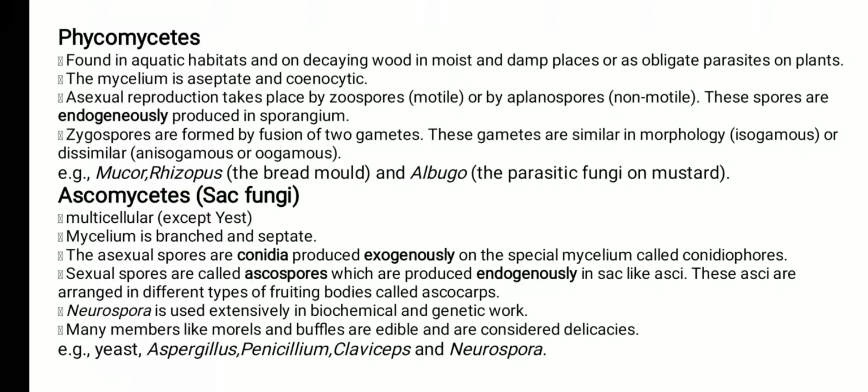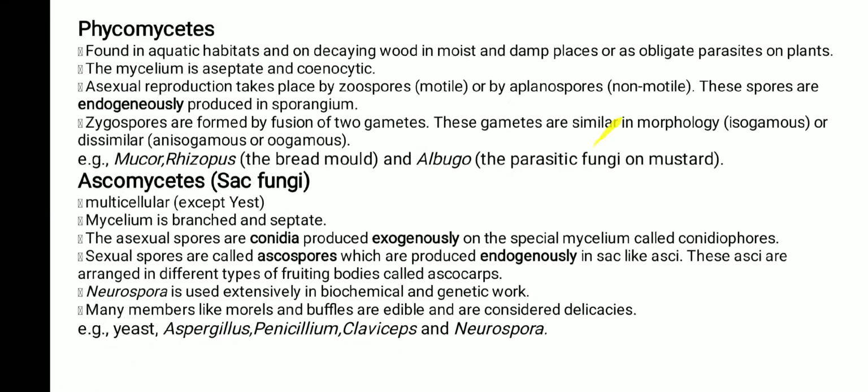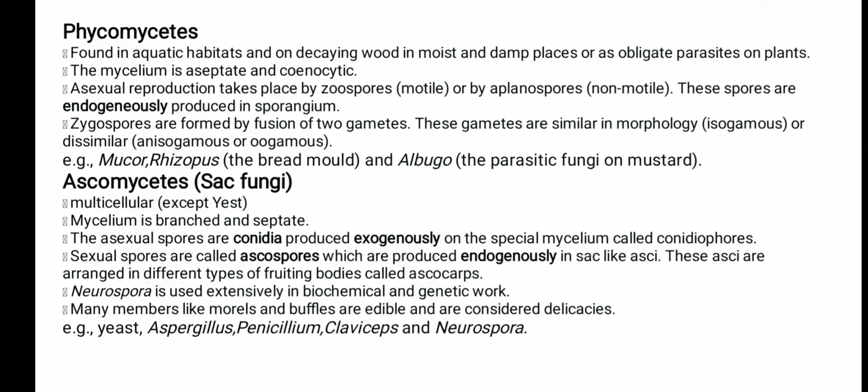Okay, next class is the ascomycetes. This is also called the sac fungi. Very important thing: all are multicellular, but the exception is yeast. Here the mycelium is branched and septate. The asexual spores are conidia, which are produced exogenously on special mycelium called conidiophores, the special type of hyphae over which the conidia are present.